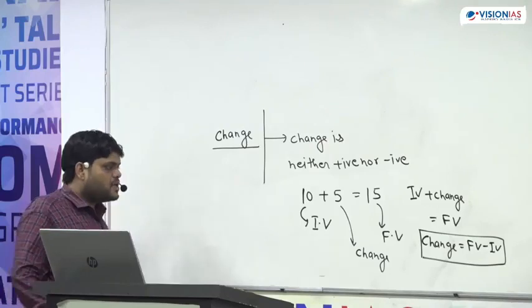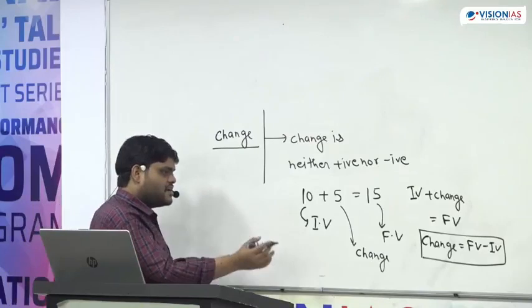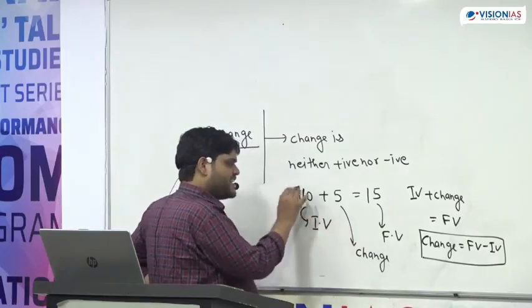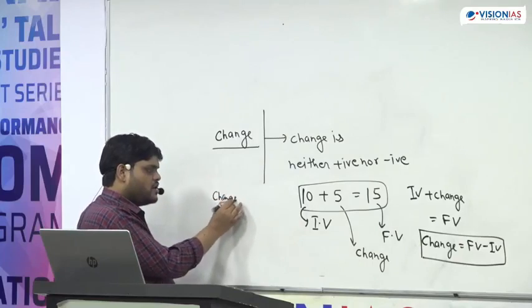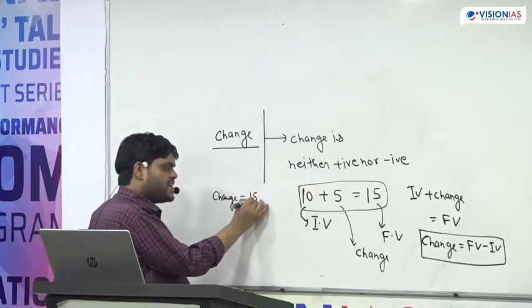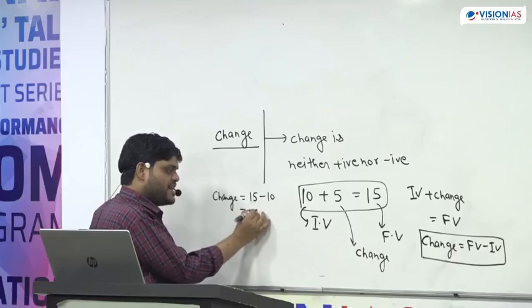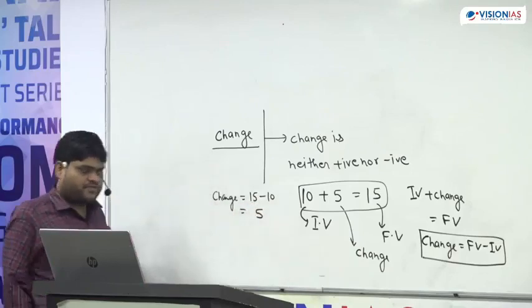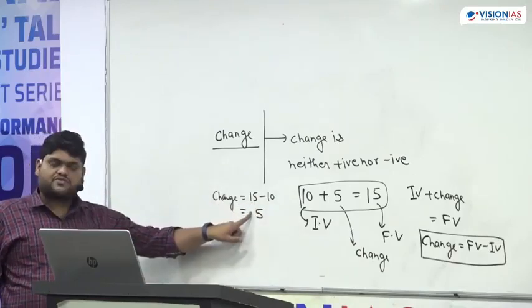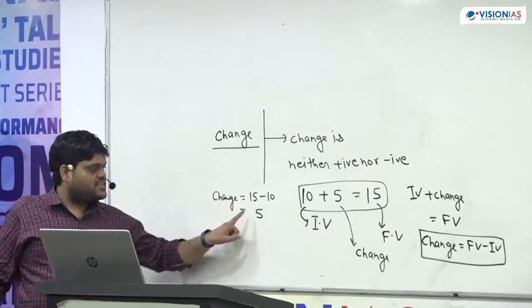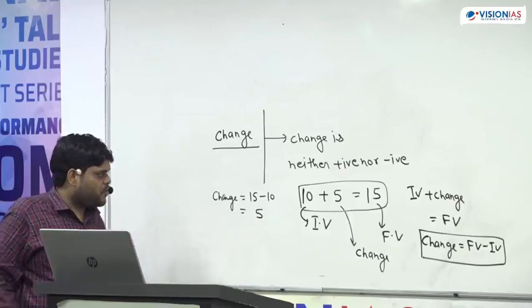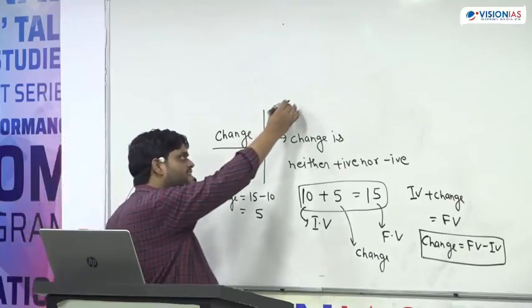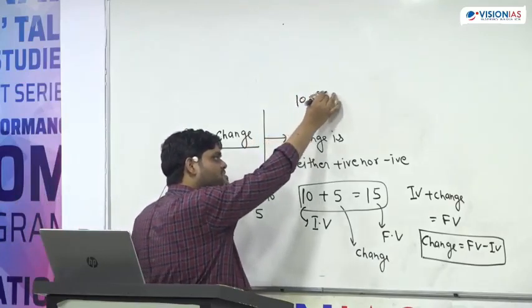See, so from here I can say that the change is equal to final value, which is 15, minus initial value, which is 10. That is coming as 5. No sign means positive sign, so we can say change is positive. But suppose the question is like this: